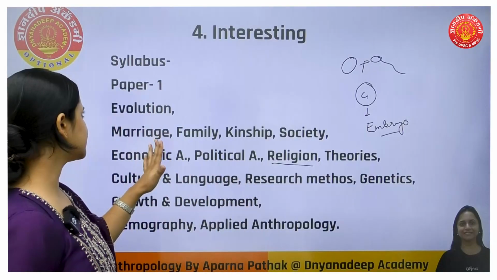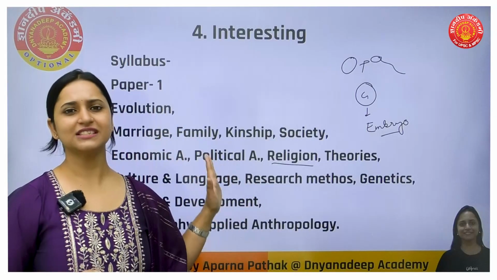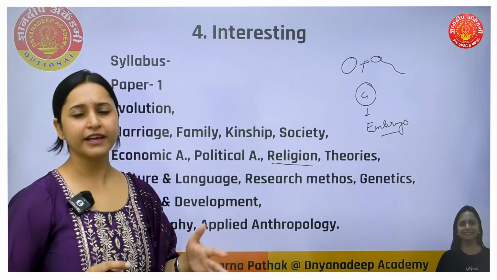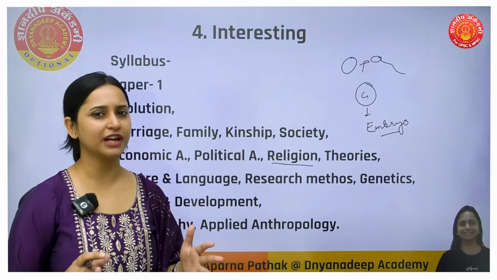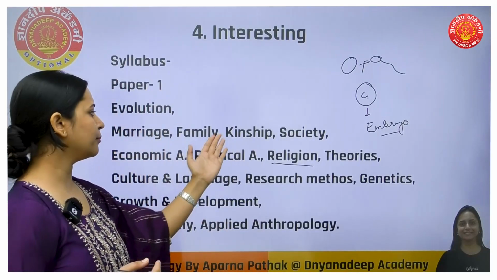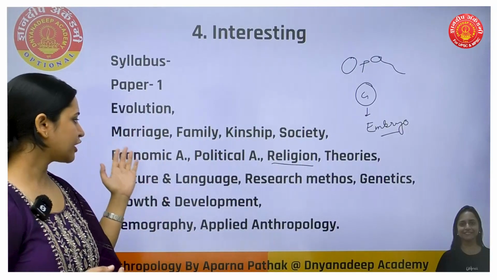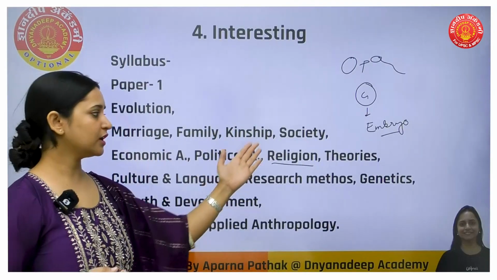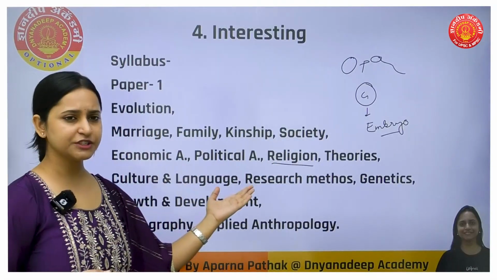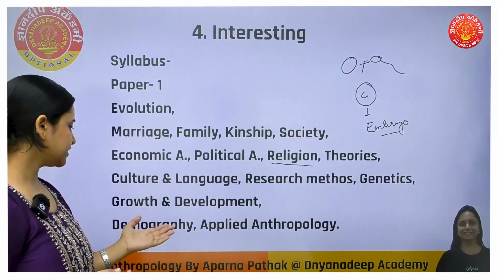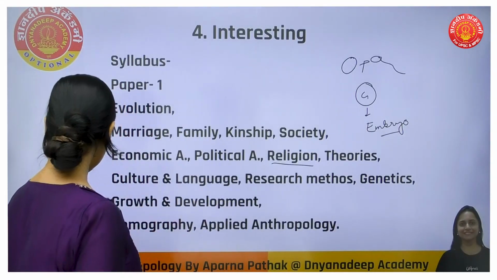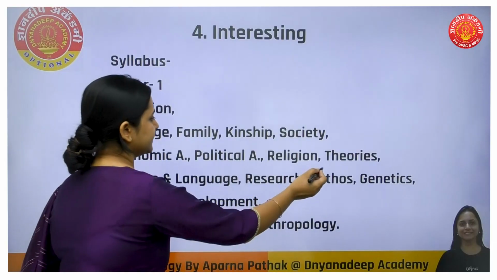In a brief, I'll just tell you. So only this much is paper 1 for you, which is very familiar to all of you. It's not something really new for you that you don't know. So here we are seeing that evolution, marriage, family, kinship, society, economic anthropology, political anthropology, religion, theories, culture and language, research methods, genetics, growth and development, demography, and applied anthropology. Okay, we'll move to the next slide.